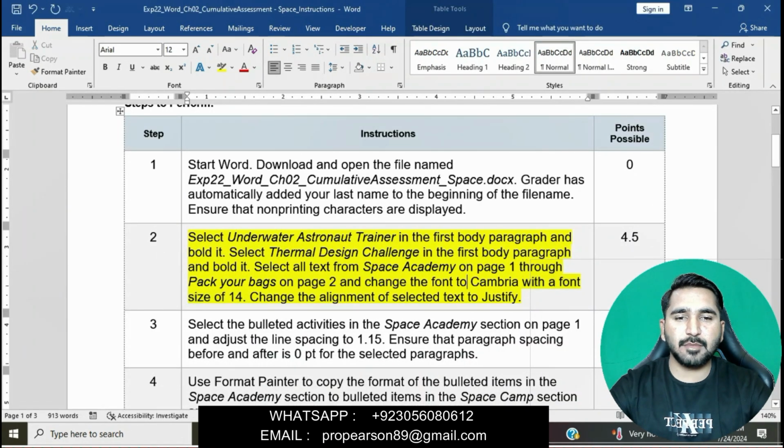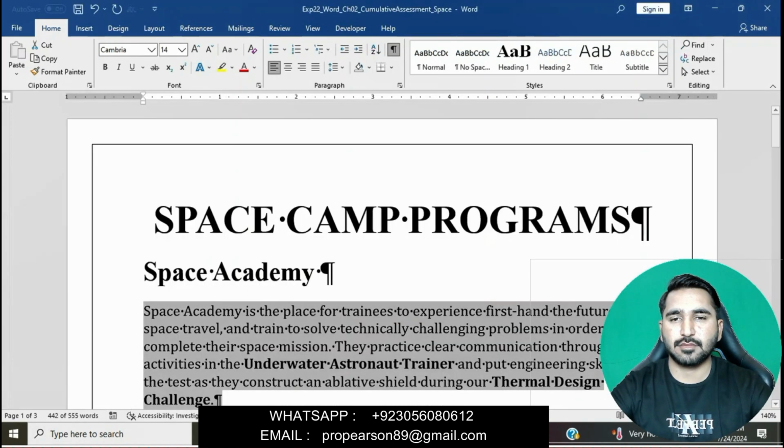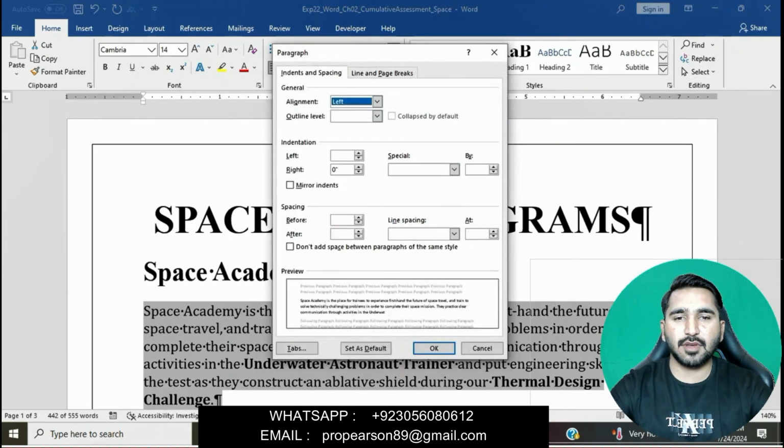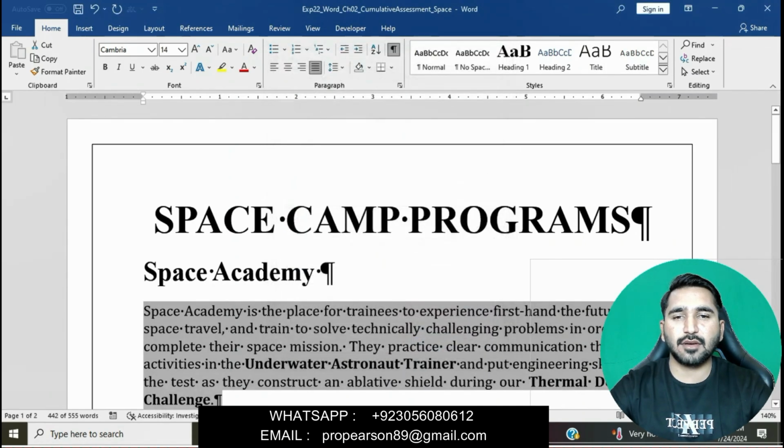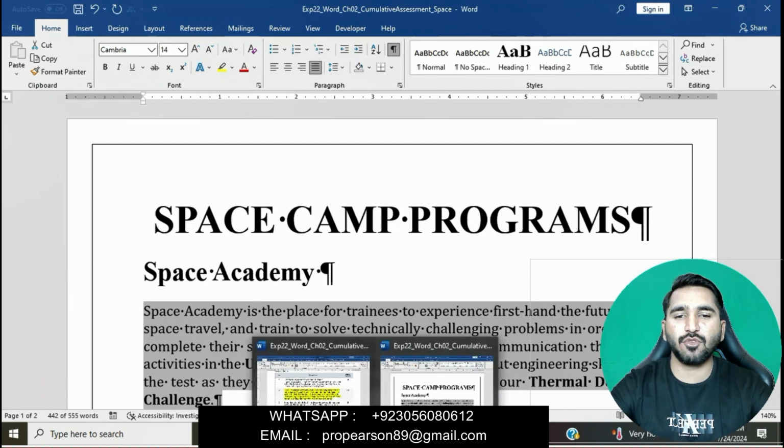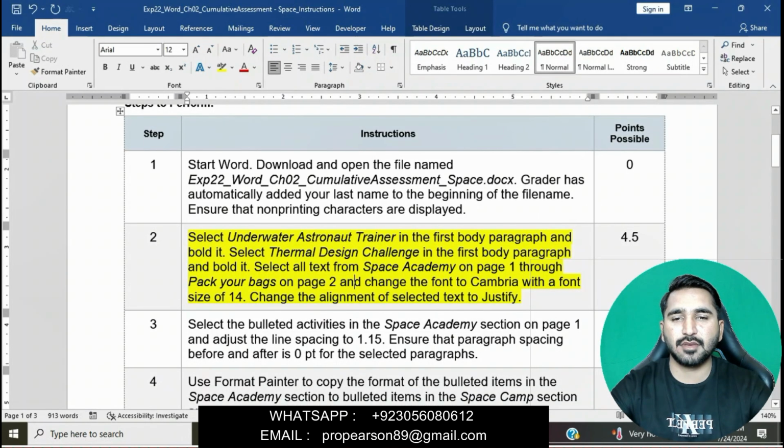Now change the alignment of selected text to justify. Go to the Paragraph group and then go to the alignment, and we will select Justified, then click on OK. Okay, this question is done now. Now moving on, next question is question number 3.